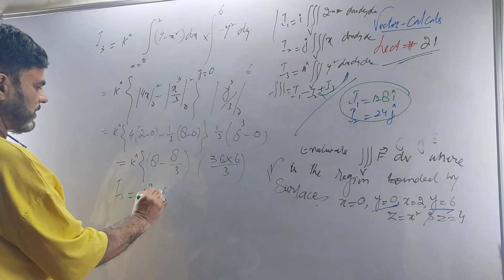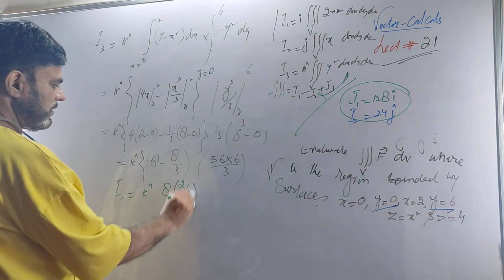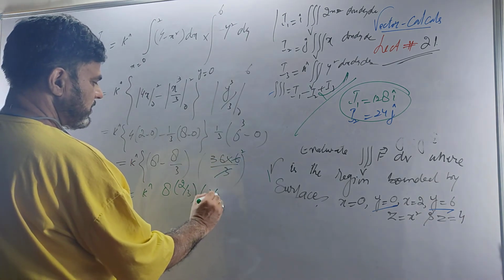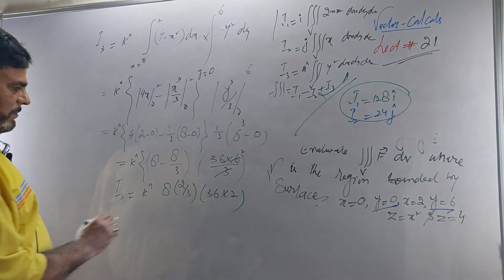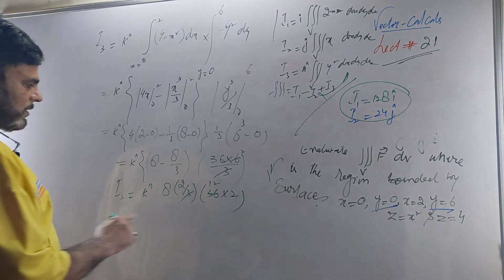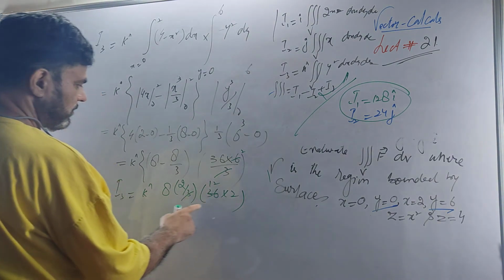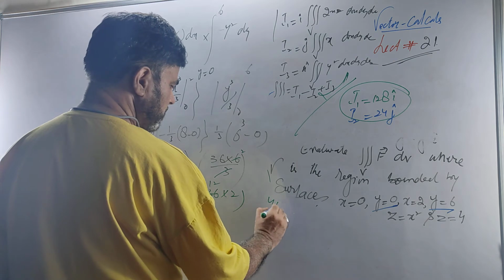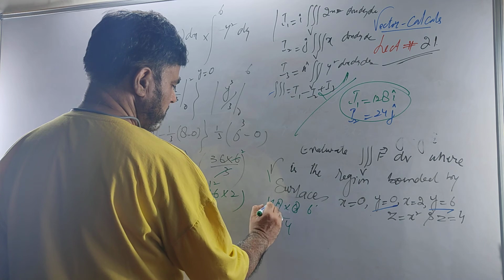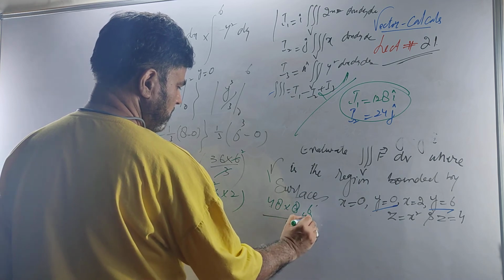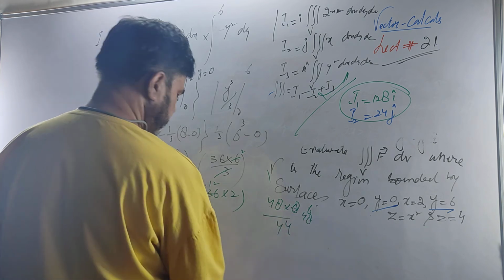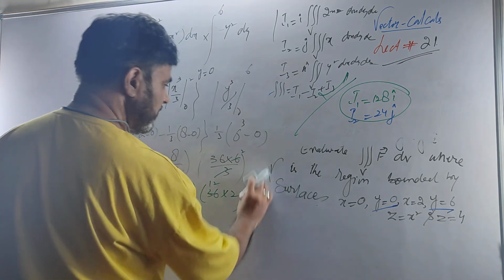It is k times 8 into 2 by 3 into 36 into 2. Now you can multiply it.